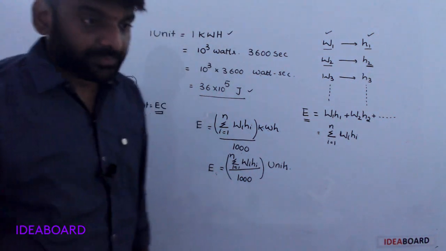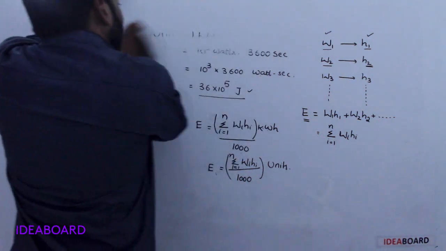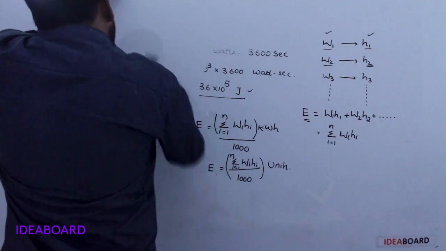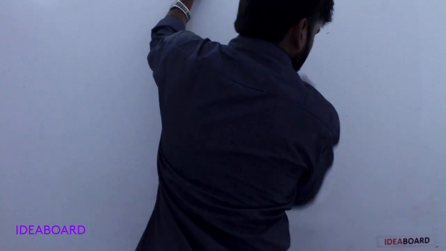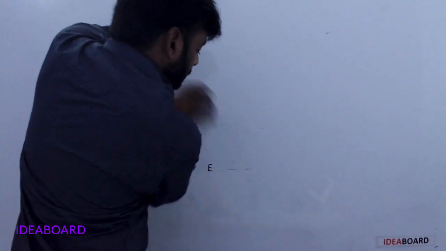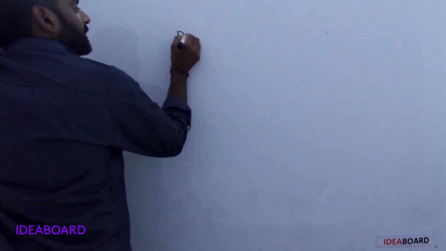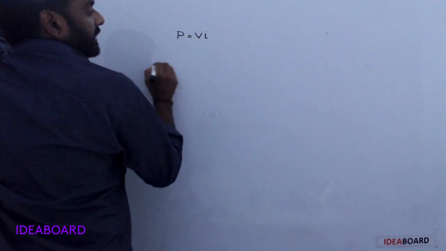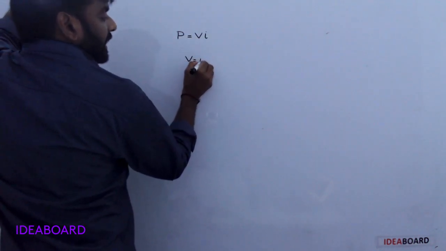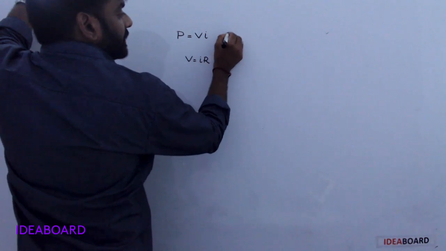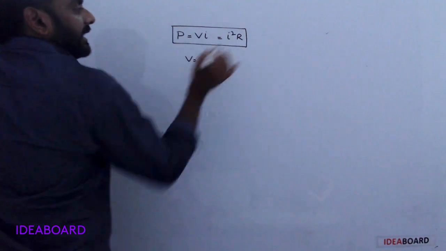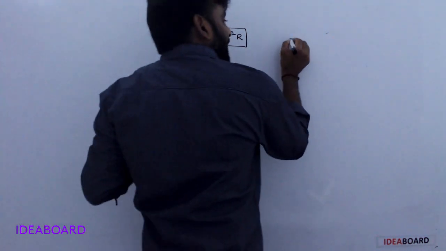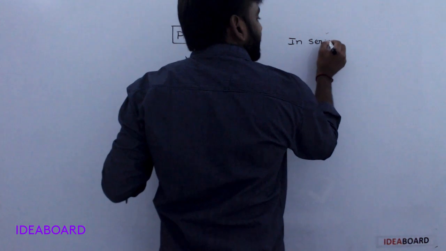Okay, next one. Power consumption in terms of potential and current. You know from Ohm's law, V is equal to IR. So power is simply I square R in terms of current and resistance.